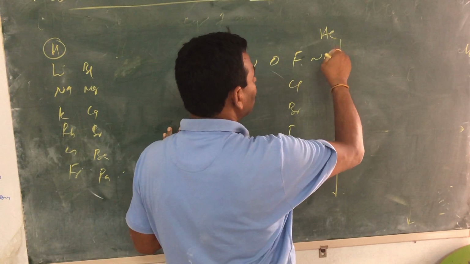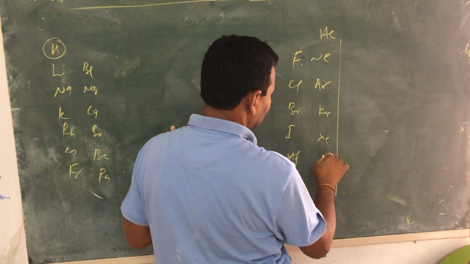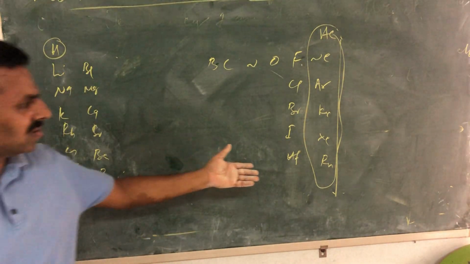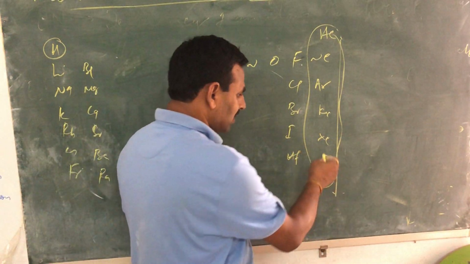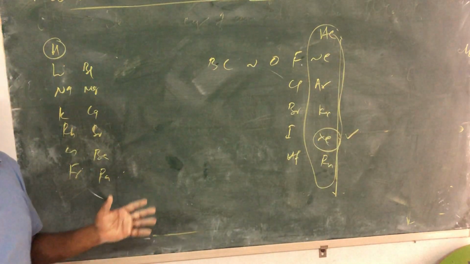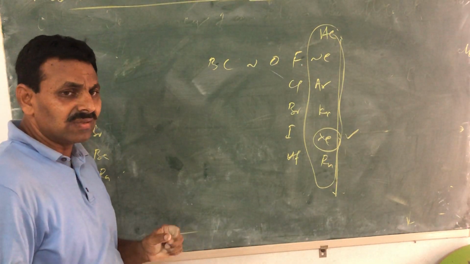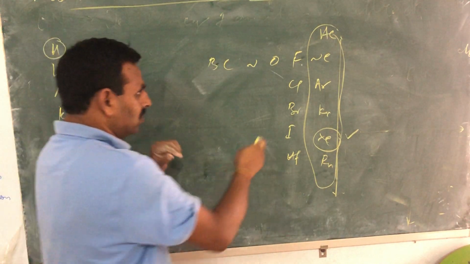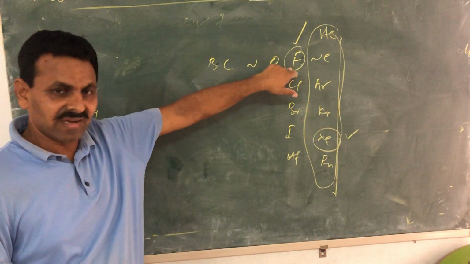Now, these are all non-metals: helium, neon, argon, krypton, xenon, radon. But they are inert. I mean, they are noble gases. Except xenon, we don't have reactions with other elements. Radon is radioactive, we can't carry out reactions. There are some reactions carried out by xenon, but for the rest of the elements, no chemistry is studied so far. So, ignoring that, if you want the strongest non-metal, you go to the top right corner. Okay, the most non-metallic.